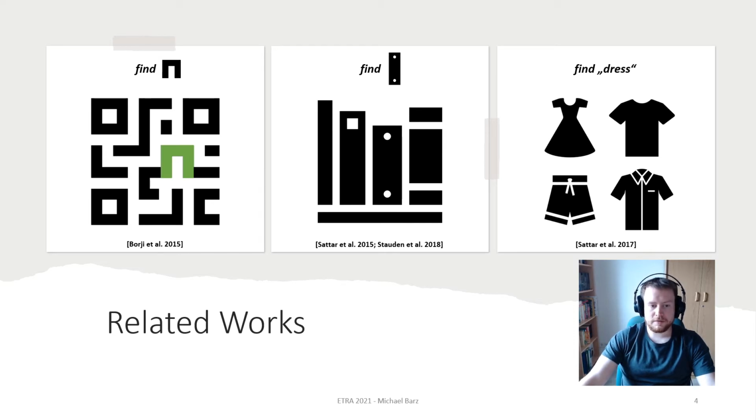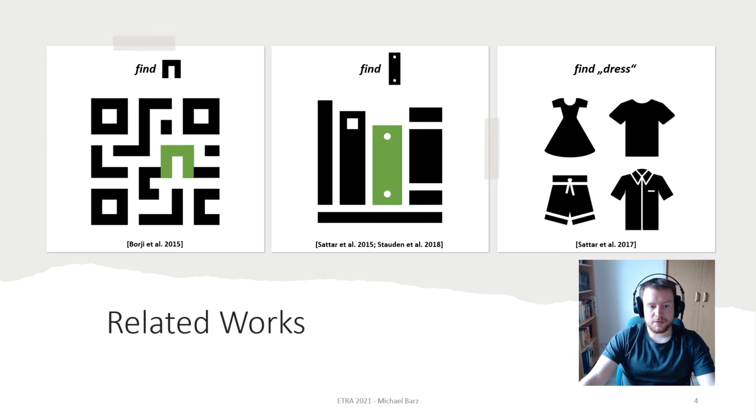They asked users to find a displayed book cover in a collage of 84 books. They encoded the scan path using the bag of visual words algorithm. Similarly, Stauden and colleagues presented an encoding based on activations of a pre-trained CNN, a convolutional neural network. Their encoding method is called bag of deep visual words. We used this method as a baseline.